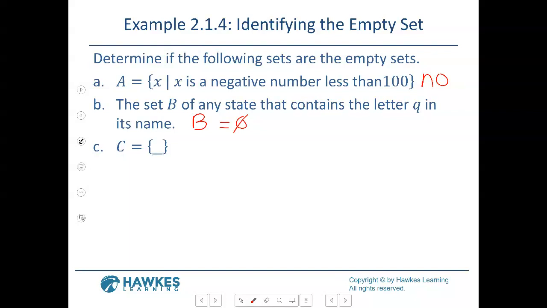All right, and this is kind of hard to see. So C equals, see the brace. Remember I told you there's nothing on the inside, but there is something on the inside of this, and it's the underscore. So is that technically empty? No, it's not, because of this underscore character. They just want to mess with your mind. If it was just braces, then yes, it would be empty. But no, this is not empty because of the underscore character. They just put something there. So something is there, therefore it's not empty.